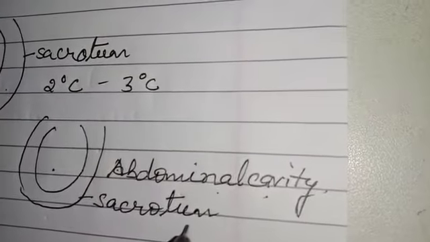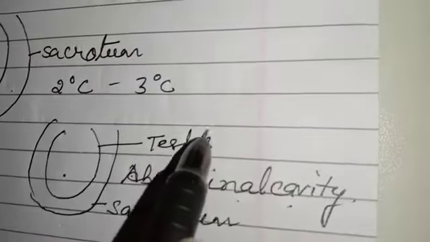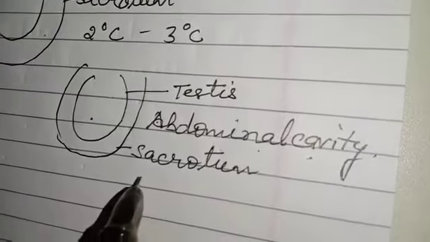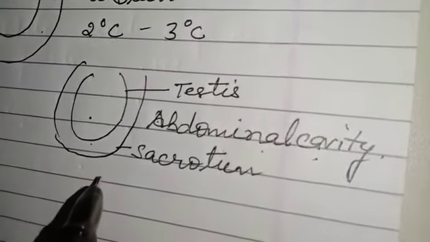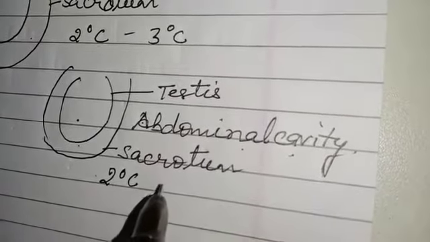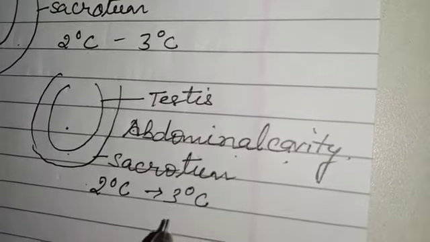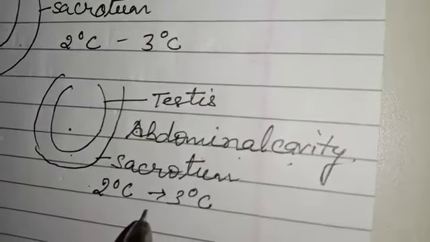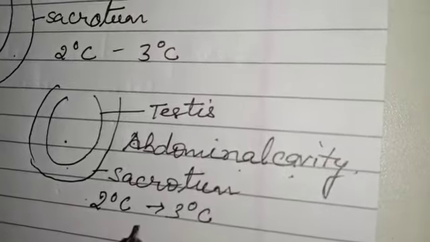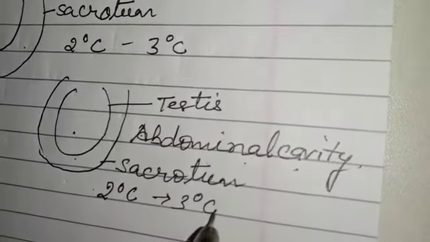The scrotum is a very important part. Inside it, the oval shaped testis is present. The scrotum is important because it lowers the temperature of the testis from body temperature, by about 2 to 3 degrees centigrade, because this is important for the maturation of sperm. It is present outside of the abdominal cavity and helps in lowering the temperature.